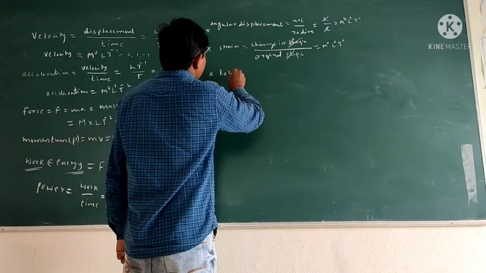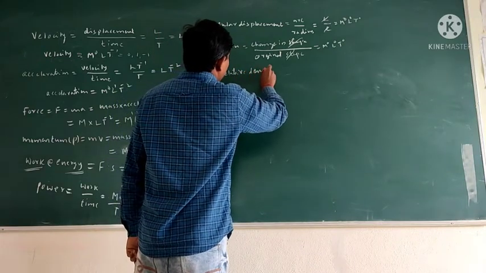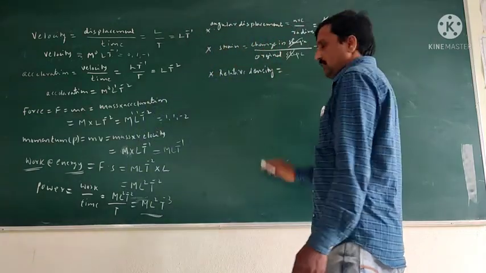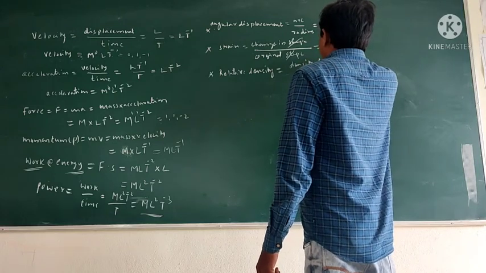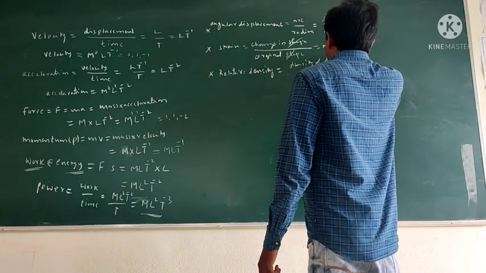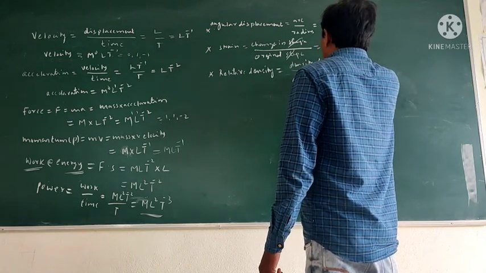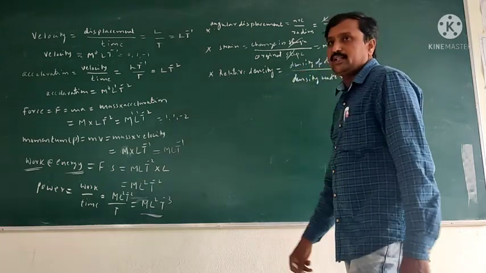Then relative density. Relative density is equal to the density of an object by the density of water. So the object density compared with water density is called relative density.